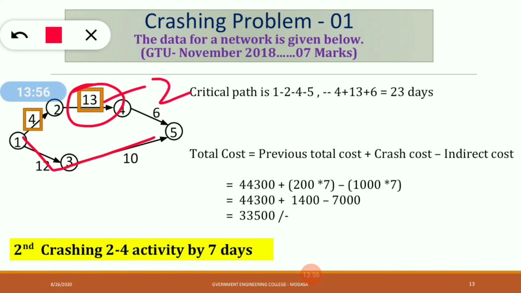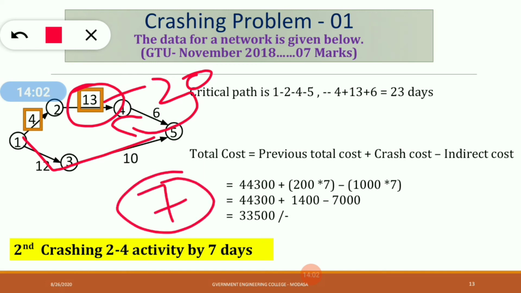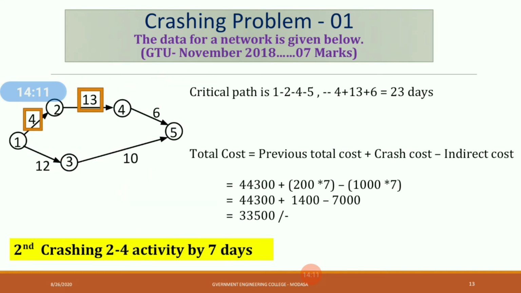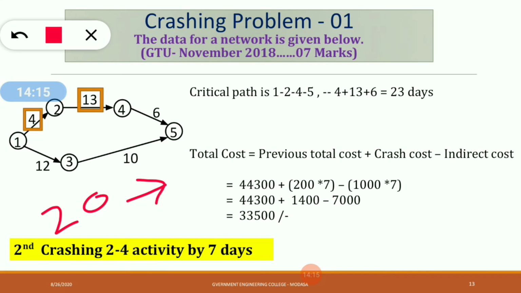यहाँ पे एक्चुअल टाइम कितना है? 20 है. सो हम 10 डेज रिड्यूस नहीं करेंगे, 7 डेज क्रैश करेंगे. बिकॉज अगर ज़्यादा क्रैश करेंगे तो this activity will become your new critical path. So to avoid this situation we will just crash this activity from 20 days to 13 days, means 7 days crashing. So second crashing 2 to 4 activity by 7 days.